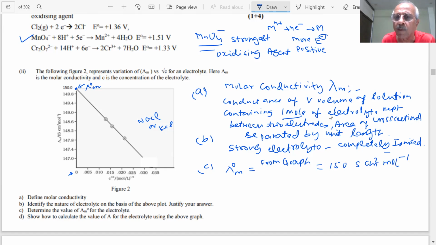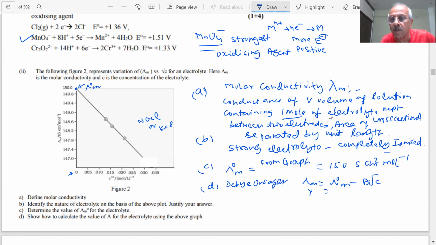Siemens centimeter square mole inverse. The unit should be written in the paper. Now show how to calculate the value of A for the electrolyte using the graph. Which equation was given to represent this? Do you remember the Debye-Onsager equation? Lambda m is equal to lambda naught m minus A C raised to power 1 by 2.